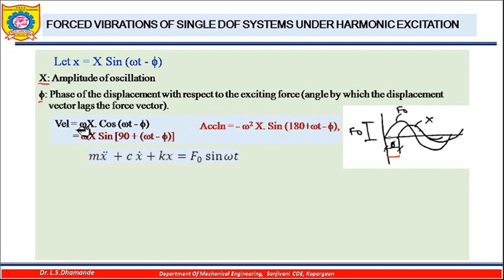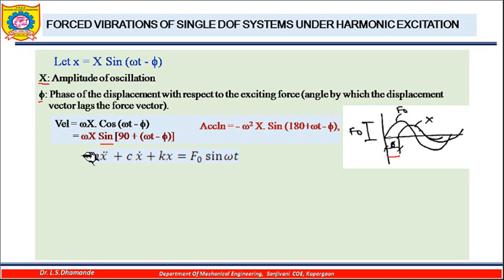Now when we differentiate this displacement with respect to t, we will get omega X cos of omega t minus phi. We can write this as omega X sin of 90 plus omega t minus phi. We are writing cos in terms of sine, so we use the allied angle formula to get this pi by 2, that is 90 plus omega t minus phi. And if I again differentiate with respect to time, the acceleration becomes minus omega square X sin of 180 plus omega t minus phi.